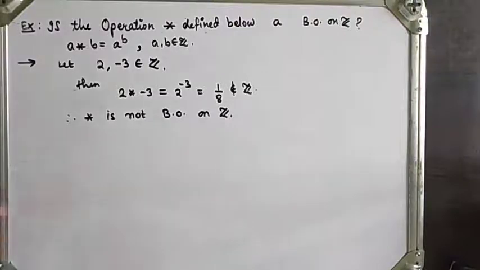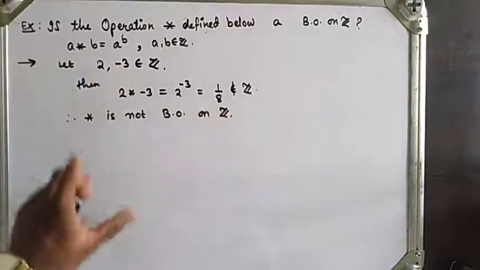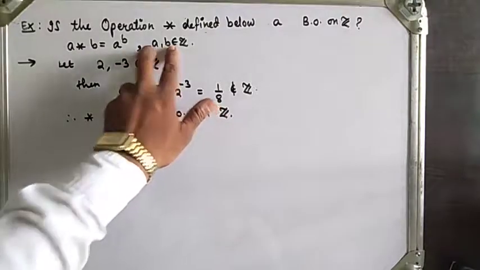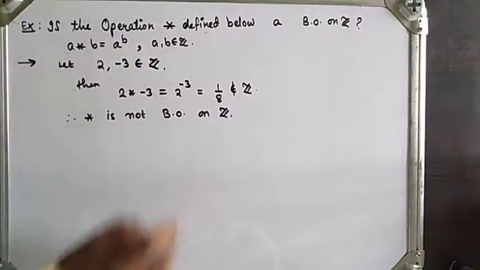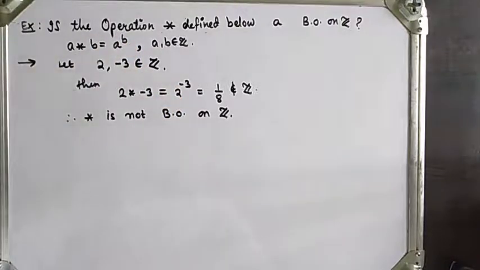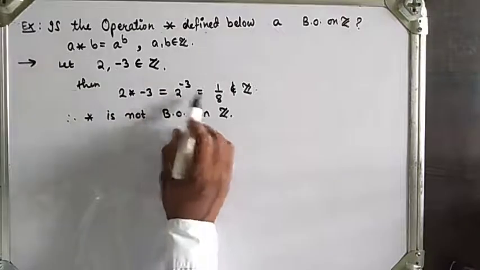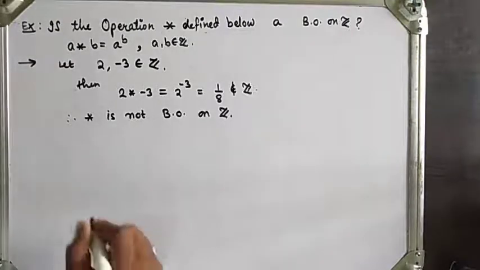If we were given the set of natural numbers, then it would be a binary operation, because a positive number raised to a positive number is again positive, which belongs to the natural numbers. But here we have the set of integers, and 2 raised to minus 3 is 1 upon 8, a rational number that does not belong to the set of integers, so it is not a binary operation. Now let's see another example.